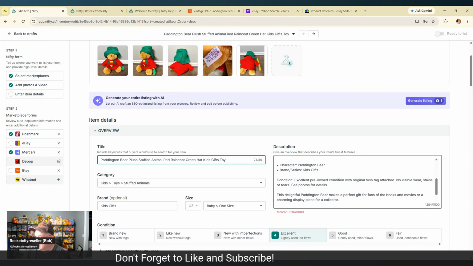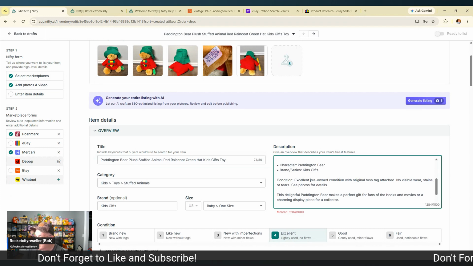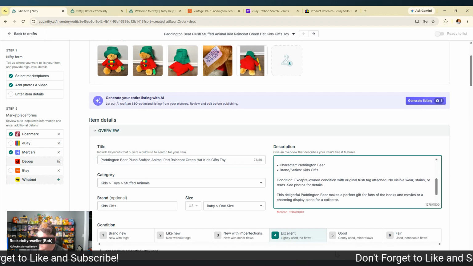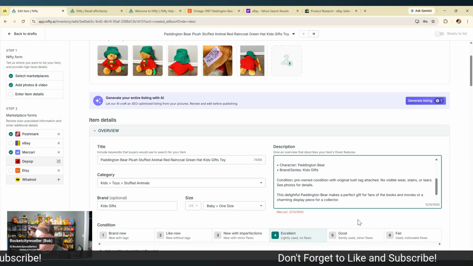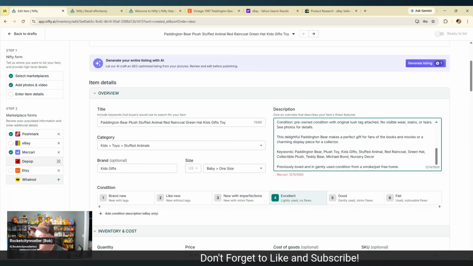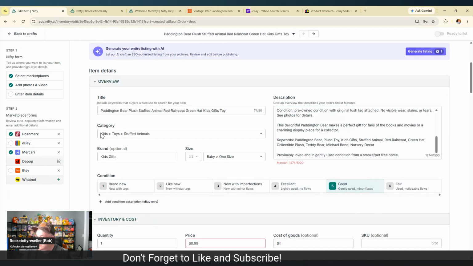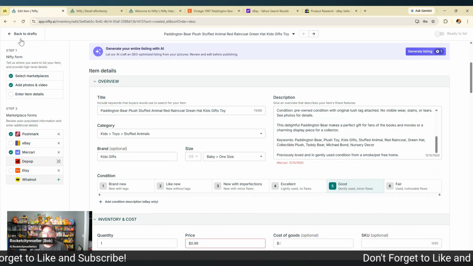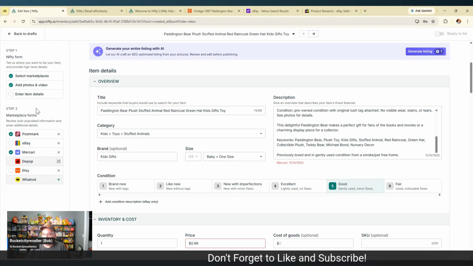All right, let's get rid of some of that. I would say excellent. Nothing's excellent. Everything's pre-owned. So we'll go ahead and get rid of that. Change this to good. So this is the form, right? Let's talk about it. The form for drafts is basically the same as the form for listing through inventory as well.